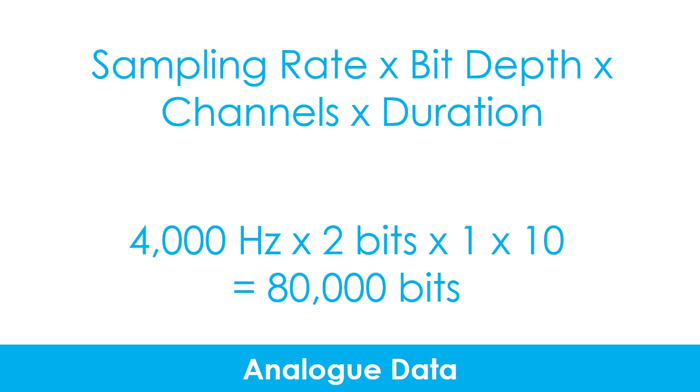For example, a sound file with a sample rate of 4000 Hz and a bit depth of 2 bits, which is in mono, so has one channel, and is 10 seconds in duration, will have a file size of 80,000 bits.